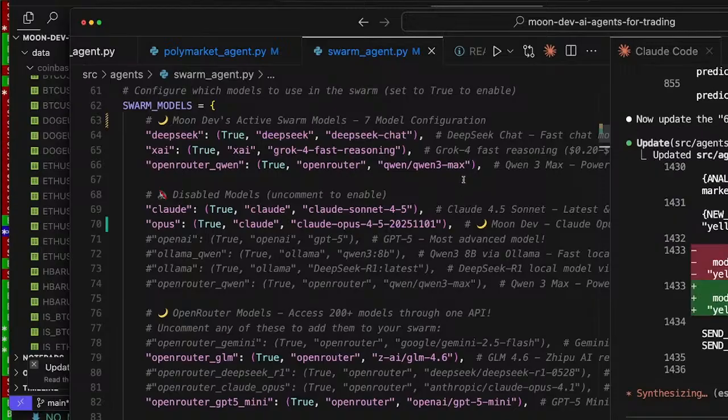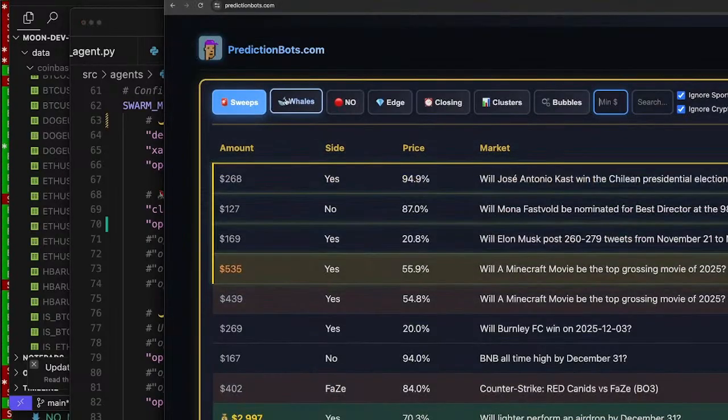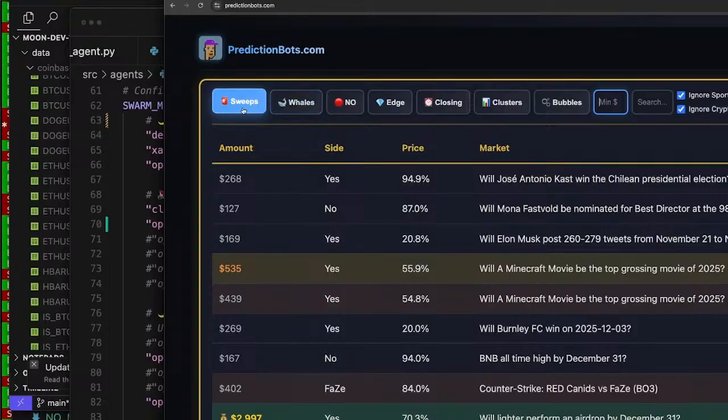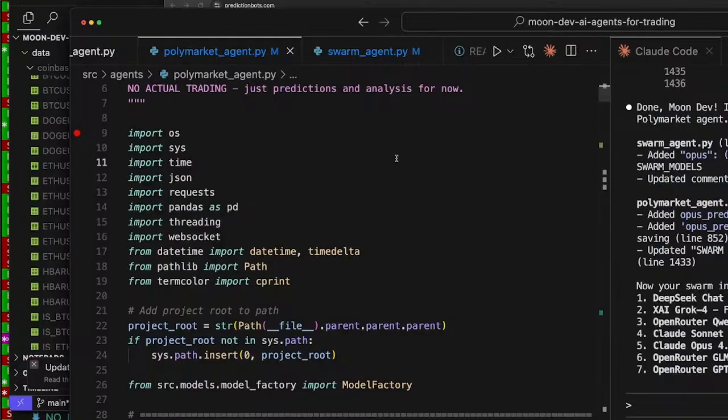So I'm applying it to Polymarket and I've shown you a few bots here live on YouTube, so go check those out. I also built this free tool for everybody because I think it's interesting and it should get your mind going on algorithms you could build. So you can see Opus is here. Let's go ahead and run it now.